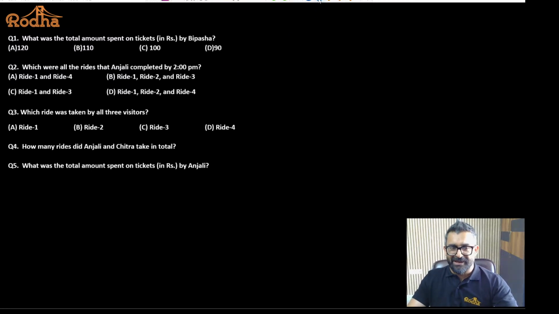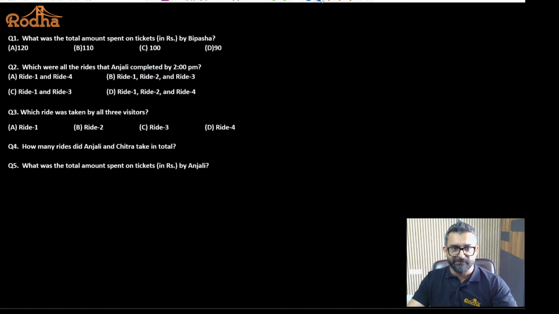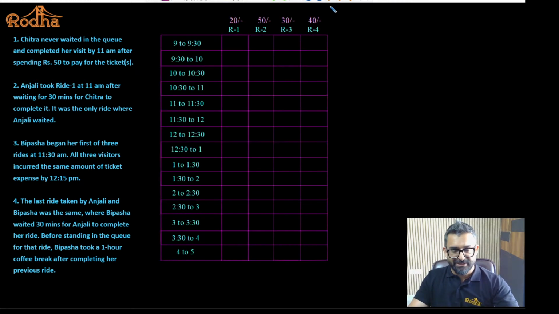I have taken these points in a slightly different manner so that I have space to write everything. These are the points, and we know the rides start at 9 and end at 5. So I have made a table out of it. The table is going to look like this. In scheduling questions you have to make a table. It need not be that clean, but if I draw a table, things become a little easy. We did this in the previous class also. We have clear-cut instructions to follow, and it is slightly easy to fill the table.